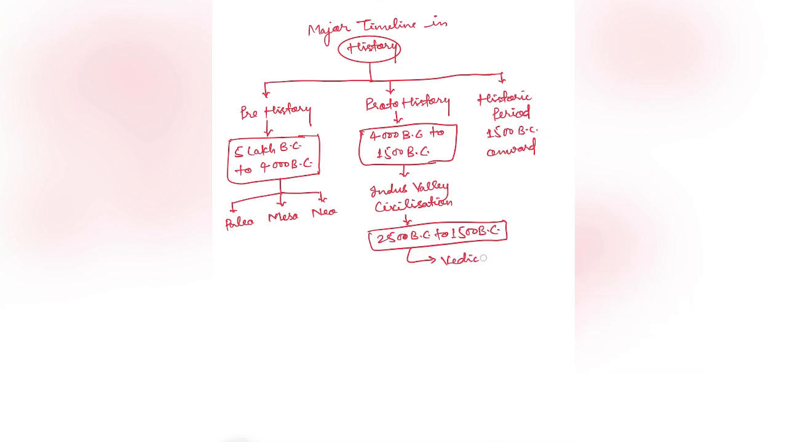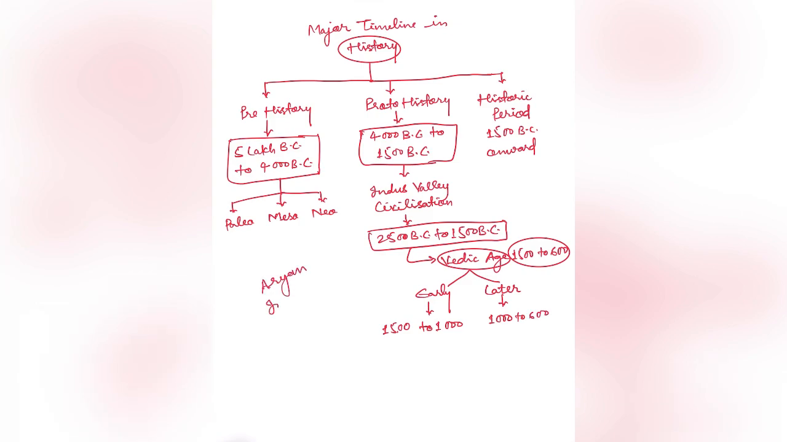age. Vedic age extends from 1500 BC to 600 BC. In Vedic age, we have two parts: early Vedic age and later Vedic age. Early Vedic age extends from 1500 BC to 1000 BC, and later Vedic age extends from 1000 BC to 600 BC. And Indus Valley civilization was there.